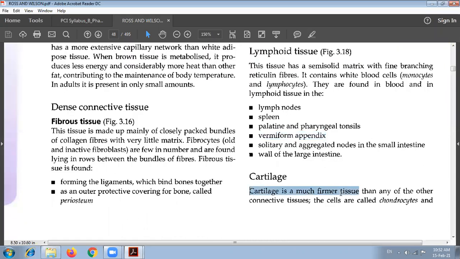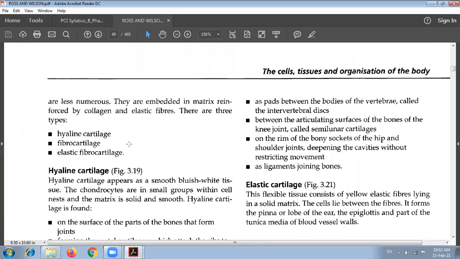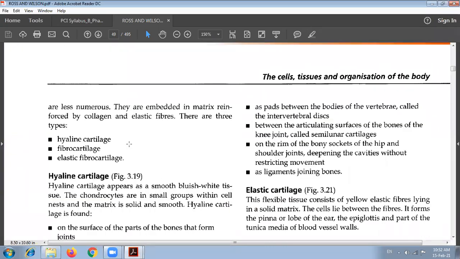Then the next tissue is the cartilage. The cartilage is a much firmer tissue than any other connective tissue, with higher strength, and its cells are called chondrocytes, which are less numerous. They are embedded in a matrix reinforced by collagen and elastic fibers.